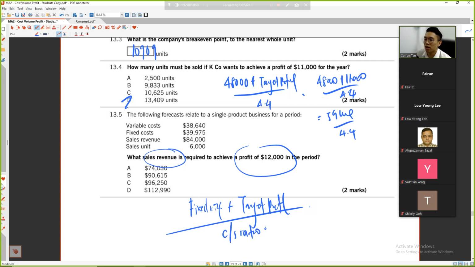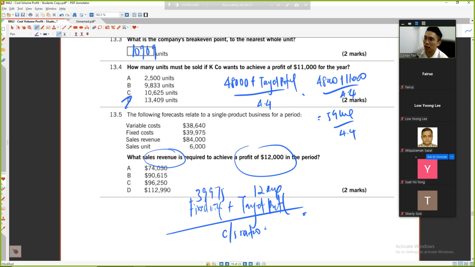The fixed cost straight away I know, 39,975, and my target profit is 12,000. Then divide by the CS ratio, and I can calculate the sales revenue.